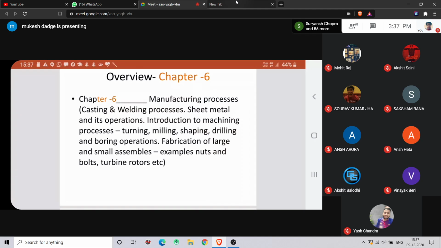So the next topic is fabrication of large and small assemblies. There are three words, right? Manufacturing, production, and fabrication. Manufacturing and production, I already told you, there is no difference.